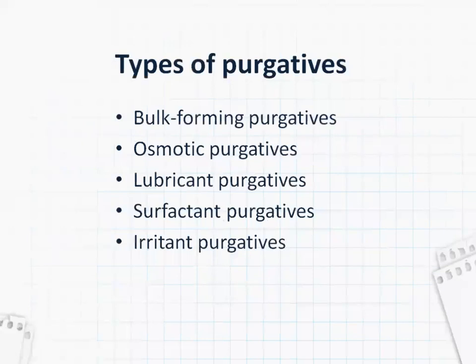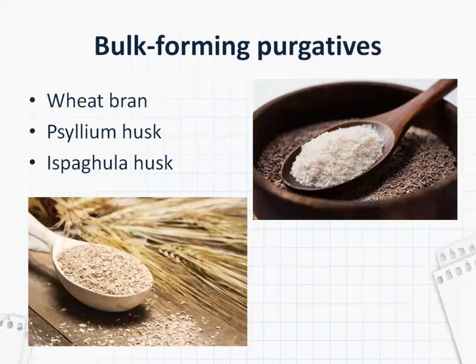So what are the different types of purgatives? Bulk forming purgatives, osmotic purgatives, lubricant purgatives, surfactant purgatives, and irritant purgatives. These are the bulk forming purgatives: wheat bran, psyllium husk, ispagula husk. Psyllium husk and ispagula husk are the same.